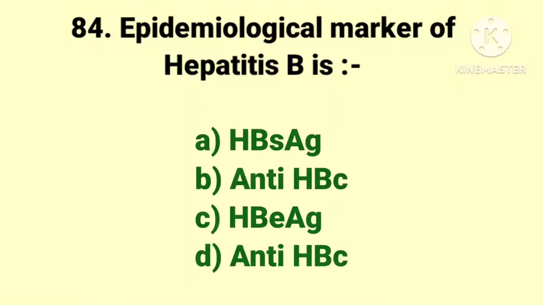Next question. Epidemiological marker of hepatitis B is. The options are HBsAg, anti-HBc, HBeAg and anti-HBc. And the answer is HBsAg. Hepatitis B surface antigen is HBsAg. It's also called as Australian antigen.